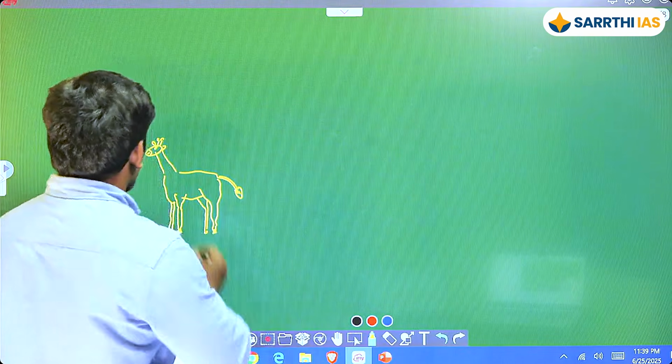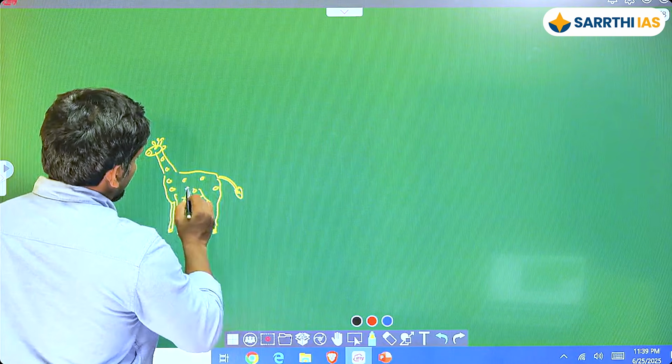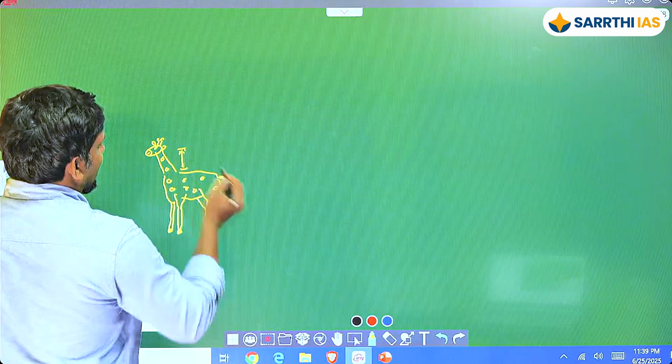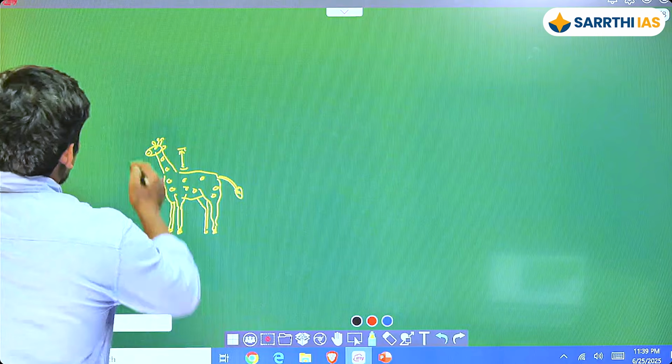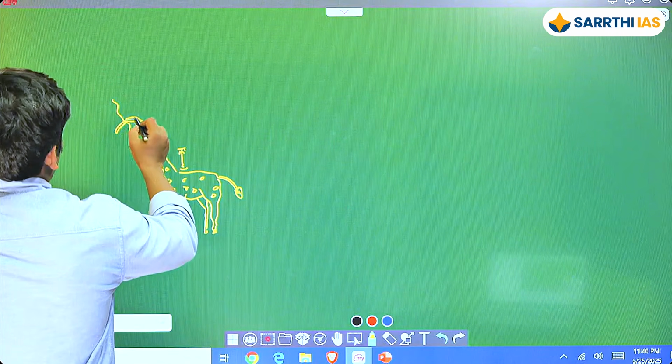Okay, this is my giraffe. It looks a little more muscular. It has some patches. So this is the length of the neck. So what happens? These are the leaves.